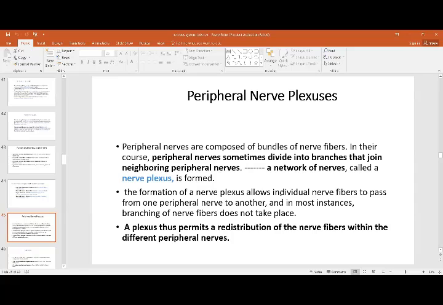This plexus allows fibers from one nerve to pass on to another, and in most instances branching may not take place. A plexus thus permits a redistribution of nerve fibers within the different peripheral nerves. So there is exchange. The way we have anastomosis in the blood vessels, in this case, it is again the formation of the plexus, that is a nerve gives branches to the neighboring nerves. So there is a mixture of supply.